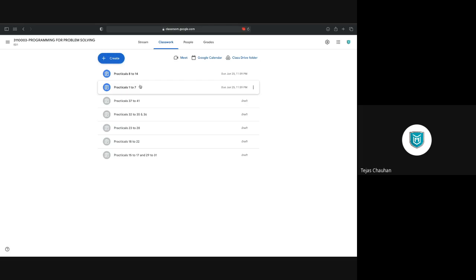Okay? So what you have to do is write these practicals in a page, scan those pages, generate a PDF, and upload that PDF here. पहला सबमिशन आपका होगा प्रैक्टिकल 1 to 7 एक PDF फाइल. दूसरा आपका प्रैक्टिकल होगा मतलब सबमिशन होगा 8 to 14. So total 2 submissions you have to complete.